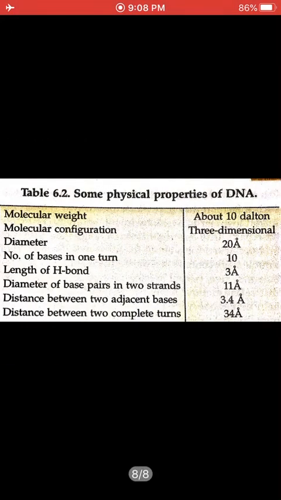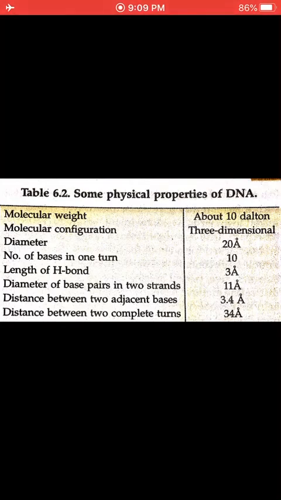Now come to next. Some physical properties of DNA. What are the properties of DNA? First, molecular weight 10 Dalton. Molecular configuration means 3-dimensional figure it is. It's 3-dimensional. Diameter 20 Armstrong. Number of bases in one turn 10. In one turn there are how many bases? 10. Length of hydrogen bond is 3 Armstrong. Diameter of a base pair in 2 strands is 11 Armstrong. Distance between 2 adjacent bases is 3.4 Armstrong. Distance between 2 complete turns is 34 Armstrong.